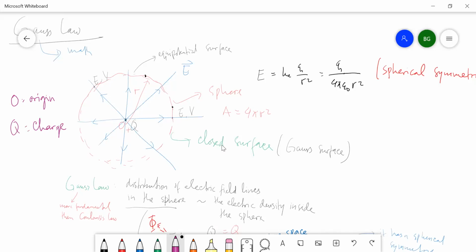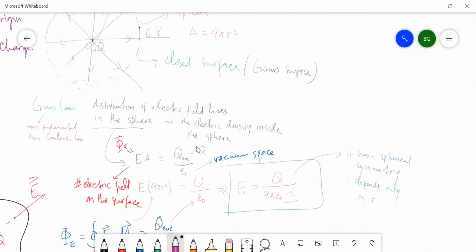Hukum Gauss intinya bunyinya begini: flux dari sebuah medan listrik pada permukaan tertutup sama dengan jumlah medan listrik pada permukaan. Dalam artian ini sama dengan fluxnya, dan fluxnya sama dengan Q enclosed dibagi dengan epsilon 0.